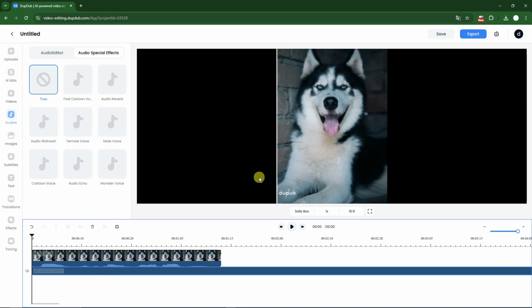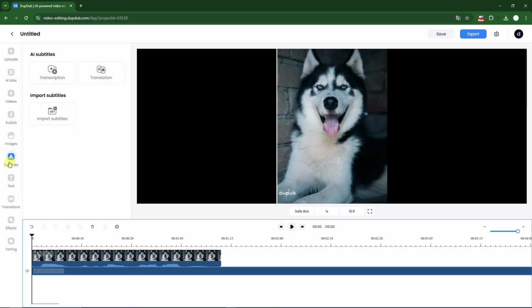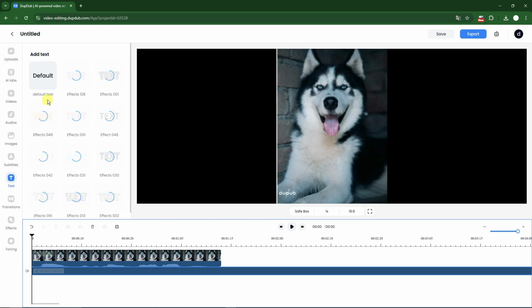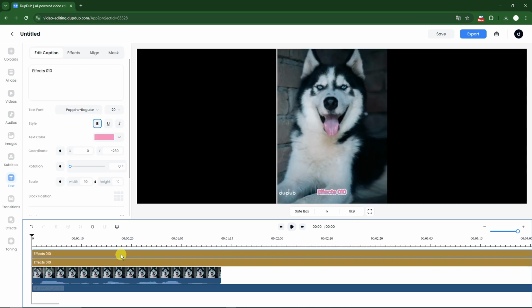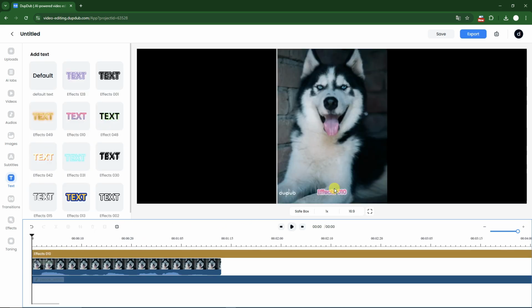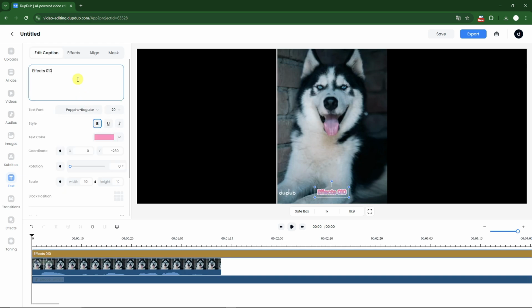Now speaking about some more things to add, what if you want to add some subtitles? You want to add some text. Now for the text, for example, I want to click or double click something here. I'm going to go with this one. I can just simply add that one right there. Click on the track right here. I think I have it over there. And we have it right here. You can change it, for example, Tutorialboxx for this one.